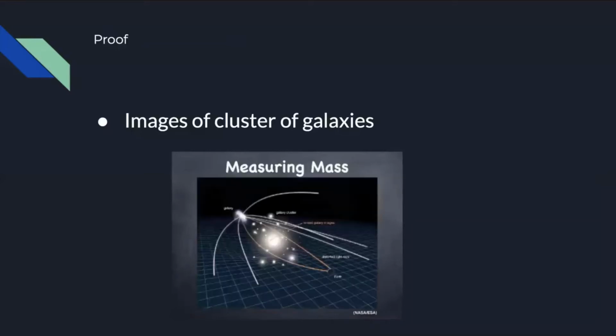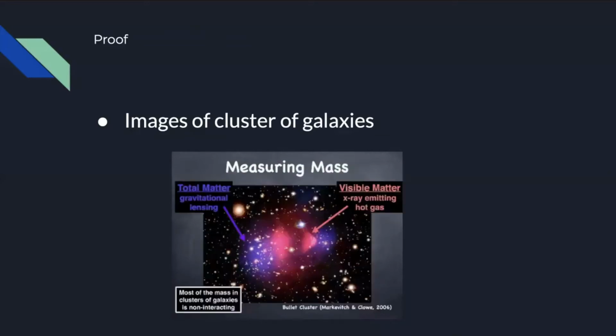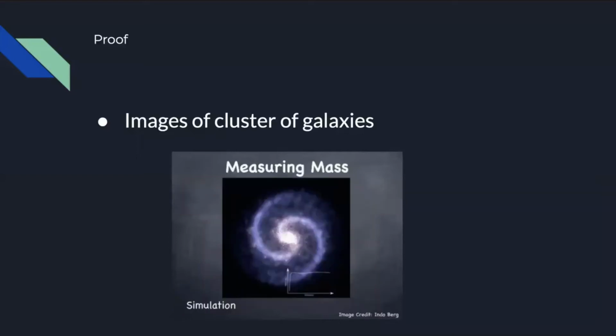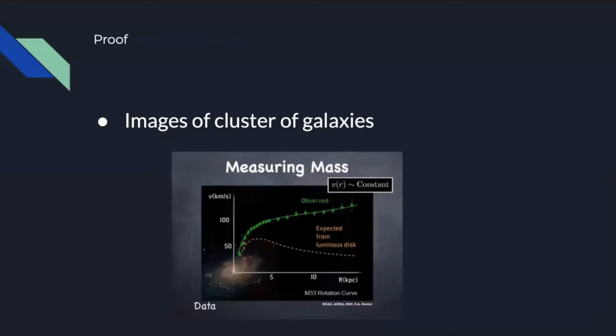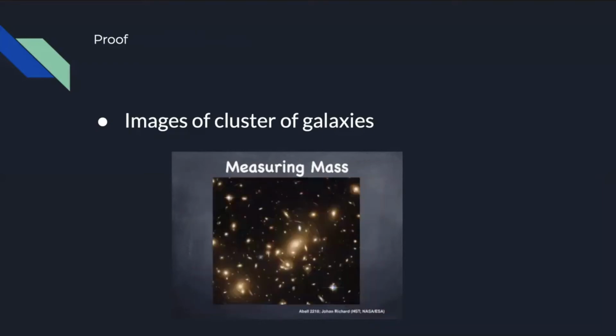This effect can be described as gravitational lensing. The amount of distortion measures the distribution of mass by Einstein's relativity theory. You can use this to calculate the total mass of the clusters that coincides with the mass calculated from the velocities.